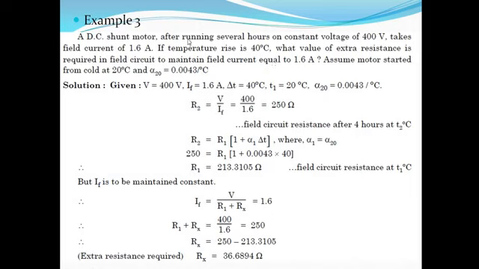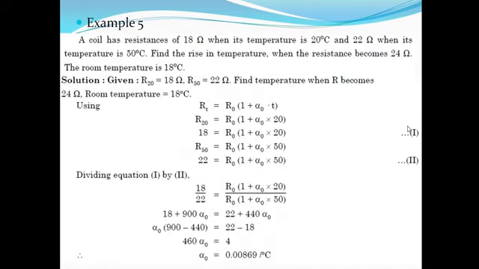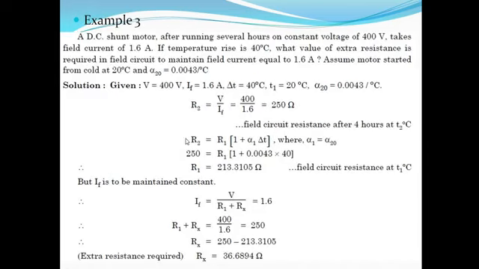So first we have to calculate the resistance after several hours. The value of resistance R2 is equal to V upon the field current, that is equal to 250 ohm. This is the field resistance after 4 hours at T2 degree centigrade. Then alpha 1 is also given, so find out the value of R1.